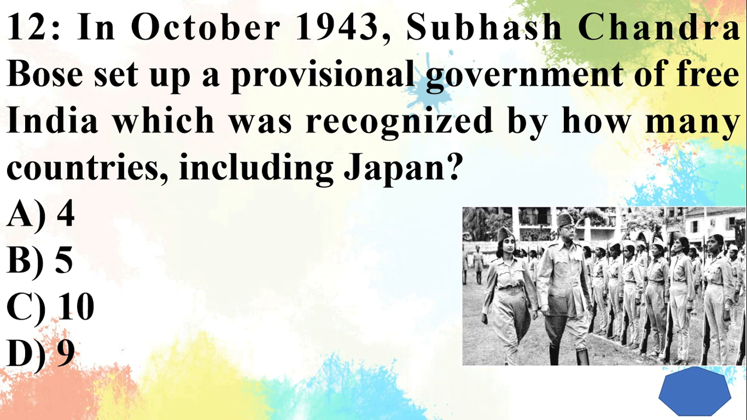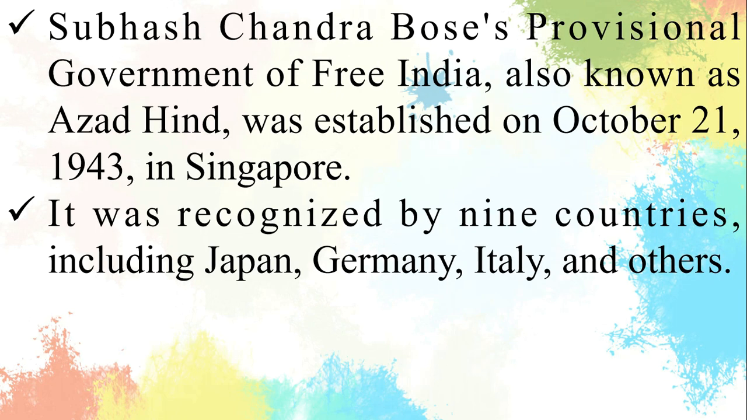Question 12. In October 1943, Subhash Chandra Bose set up a provisional government of Free India which was recognized by how many countries, including Japan? Answer is 9. Subhash Chandra Bose's Provisional Government of Free India, also known as Azad Hind, was established on 21 October 1943 in Singapore. It was recognized by 9 countries, including Japan, Germany, Italy, and others.